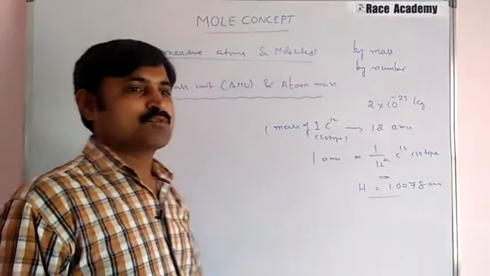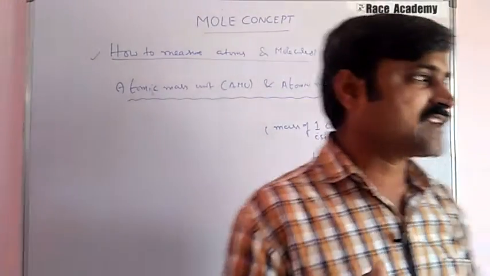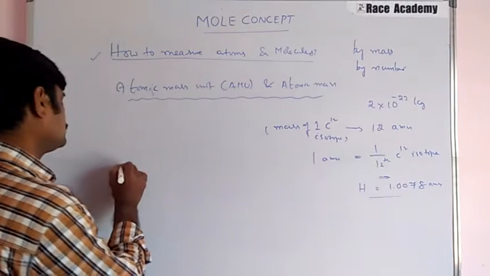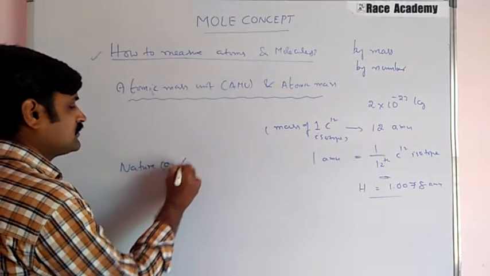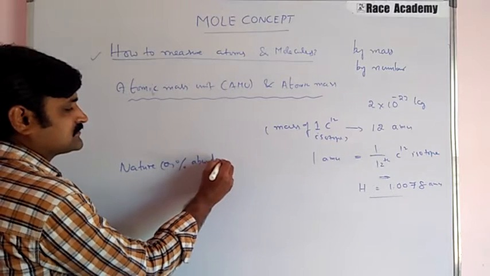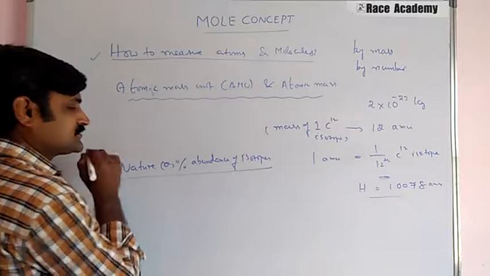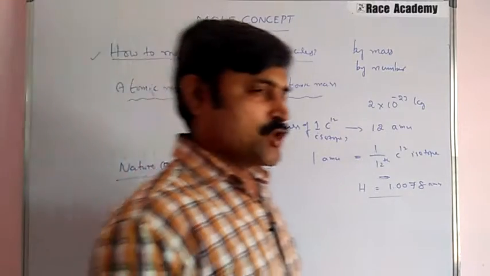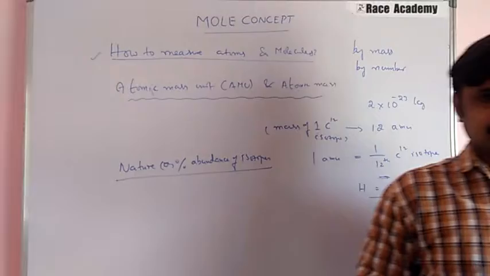Let us go on to another one, nature or percentage abundance of isotopes. As you know, elements exist in nature in the form of various isotopes.